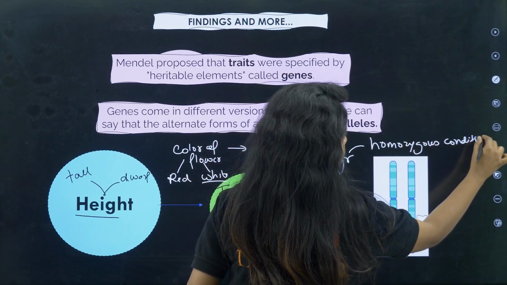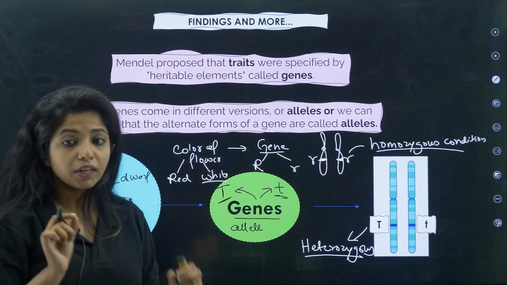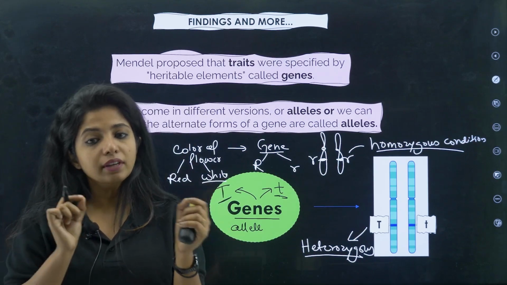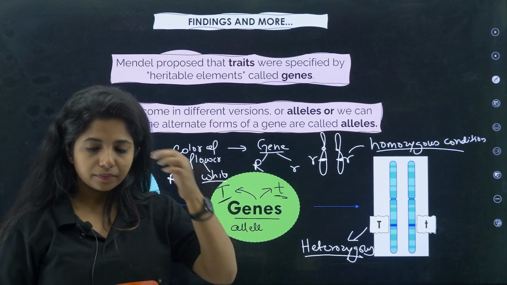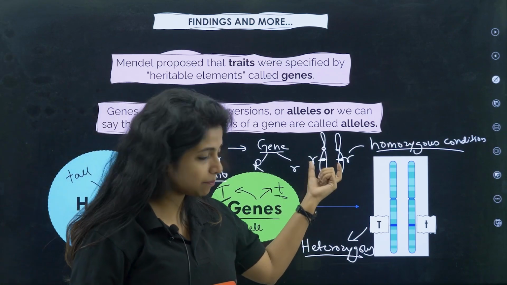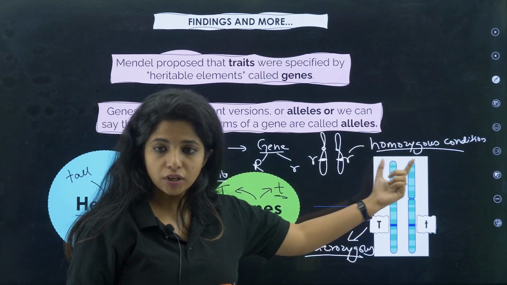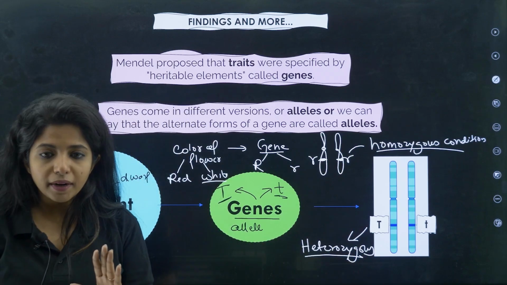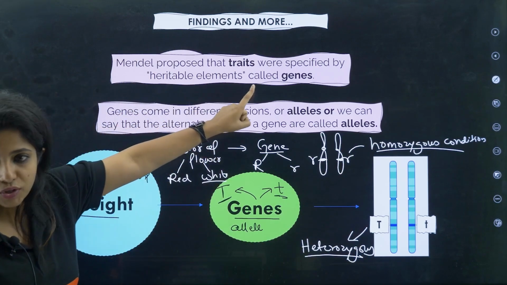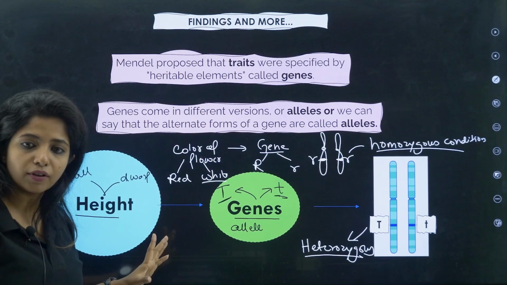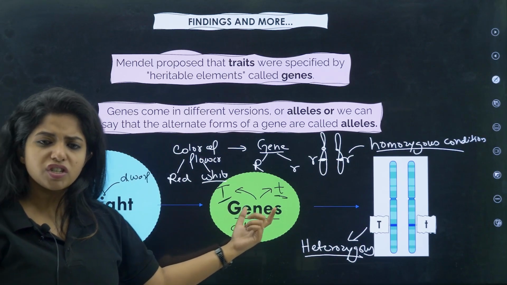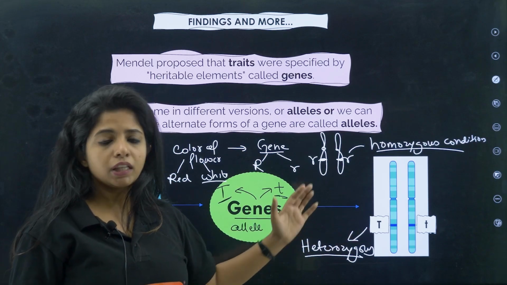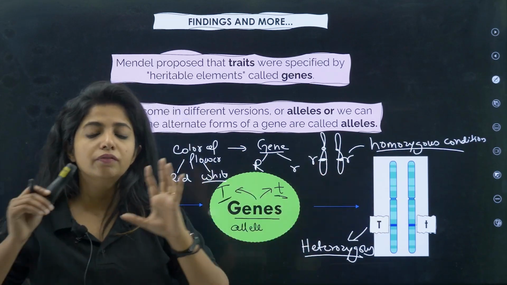Homozygous condition. I hope you know that all our chromosomes come in pairs, so each pair will have one allele for each character. Cool. Now the alleles can be the same like this, that is homozygous condition, or it can be different, which you call heterozygous condition. So according to Mendel, all the traits that you have are coded by genes, and these genes are nothing but heritable units. He didn't say genes, he said factors, and these factors are heritable units which you inherit from your parents.